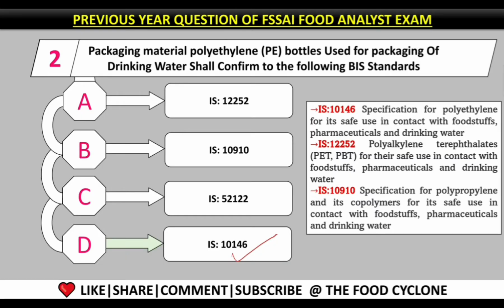Question number 2. Packaging material polyethylene PE bottles used for packaging of drinking water shall conform to which BIS standard? It shall conform to the IS 10146 standard, which covers polyethylene for its safe use in contact with foodstuff, pharmaceuticals and drinking water. Option A is IS 12252. This is a standard for PET bottles, and IS 10910 is a specification for polypropylene and its copolymers for its safe use in contact with foodstuff, pharmaceuticals and drinking water.